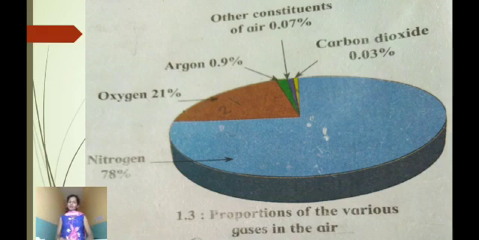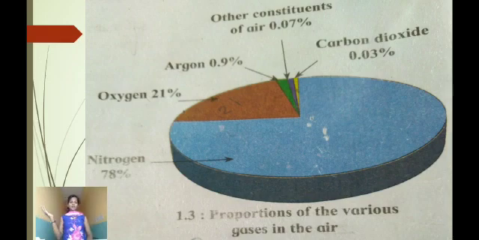Here you can see the proportion of the various gases in the air. Nitrogen occupies 78% in the air, while oxygen occupies 21% in the air. Carbon dioxide occupies 0.03% in the air. Argon occupies 0.9% in the air and the other constituents of air occupy 0.07% in the air. It means that nitrogen occupies a much larger part as compared to the other gases in the air.